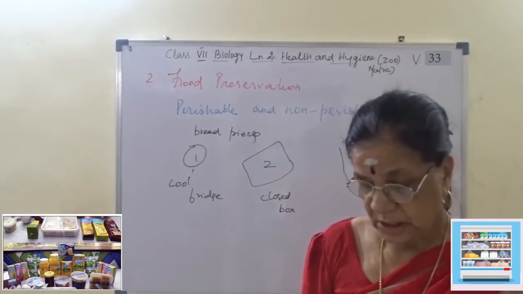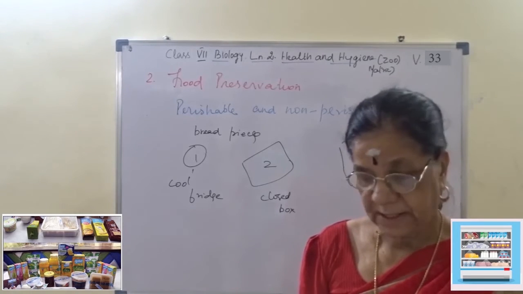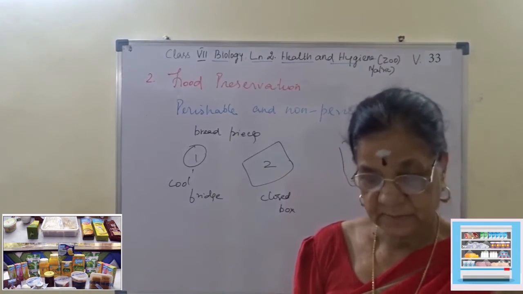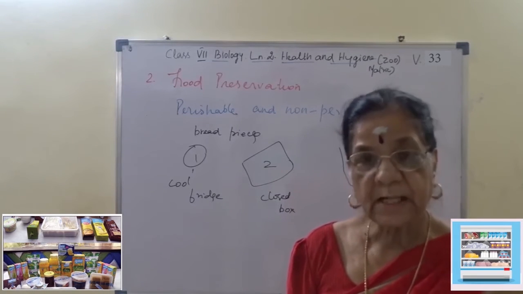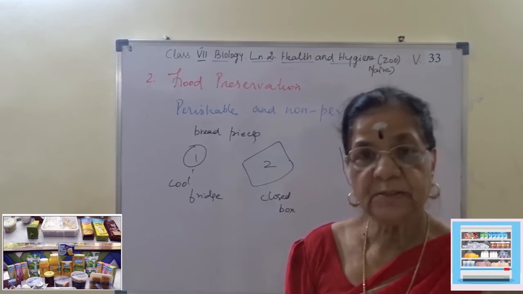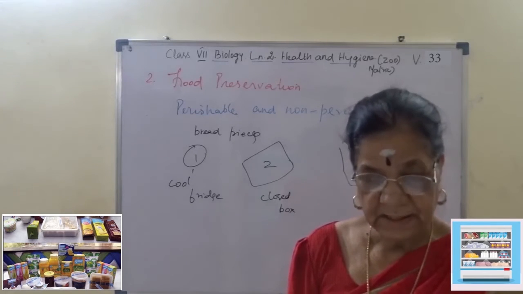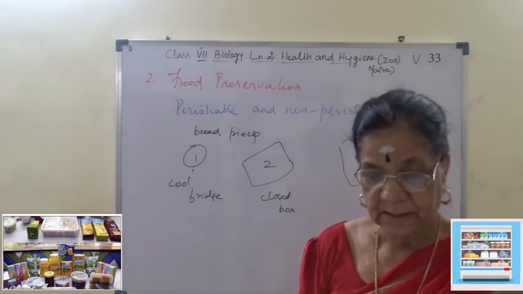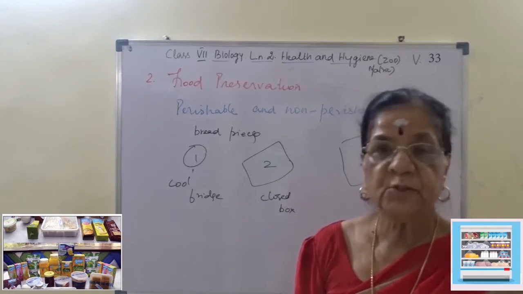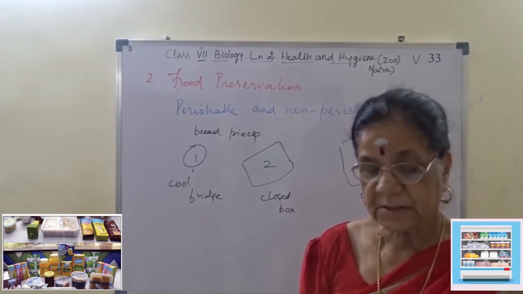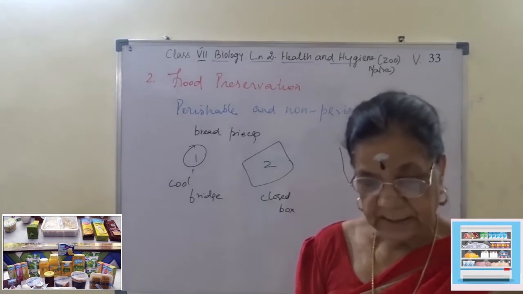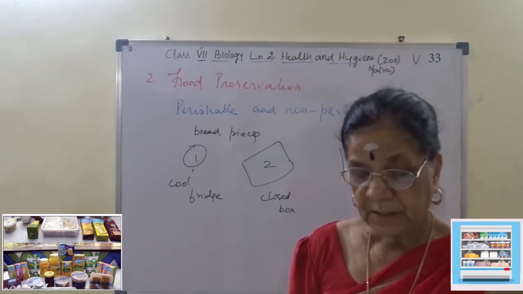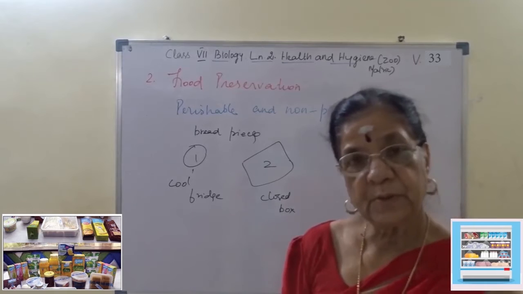which can be caused by number of factors. These can be microorganisms, insects or other pests, natural metabolic reactions, and also environmental factors like temperature and humidity at which the food is kept. Underline this. All the foods are subject to spoilage, which can be caused by number of factors.